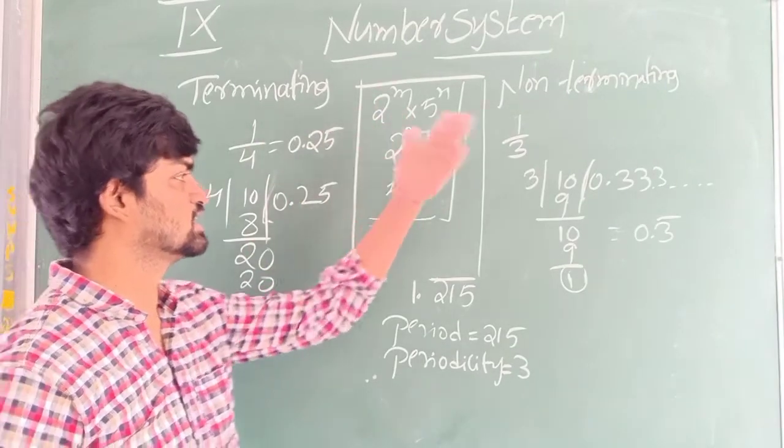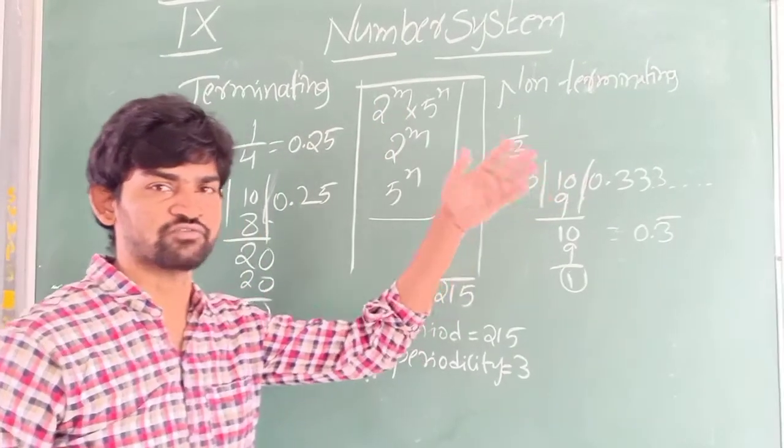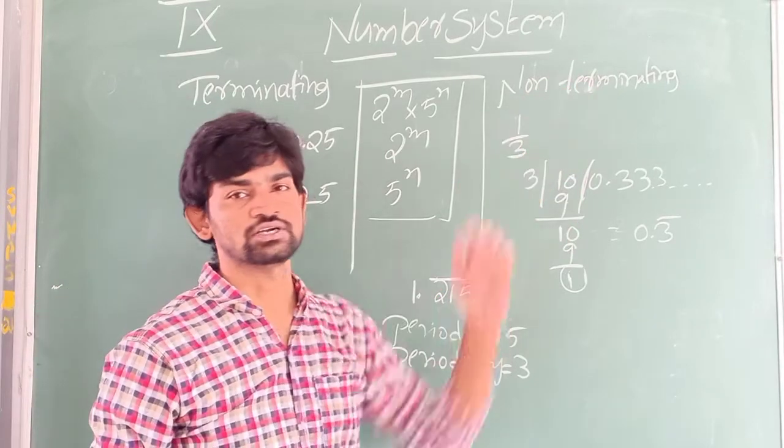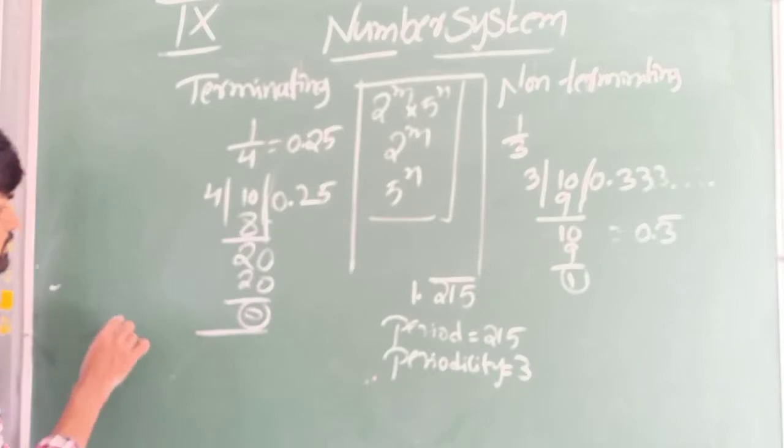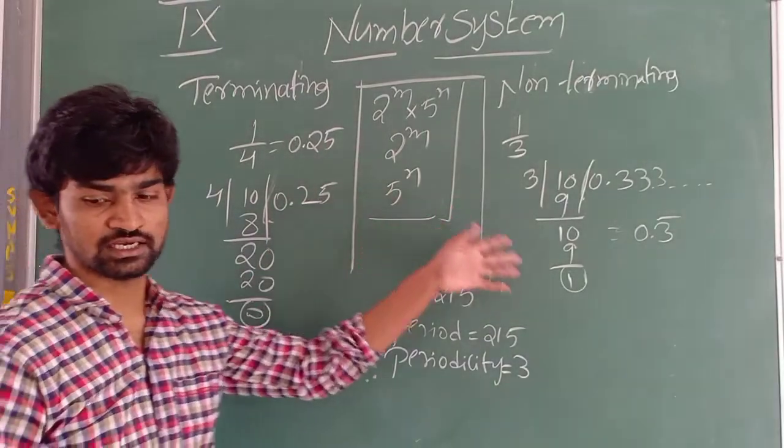If any other number exists in the denominator's prime factorization, then it is non-terminating. We will discuss both cases now. Let me erase this, I will tell you.